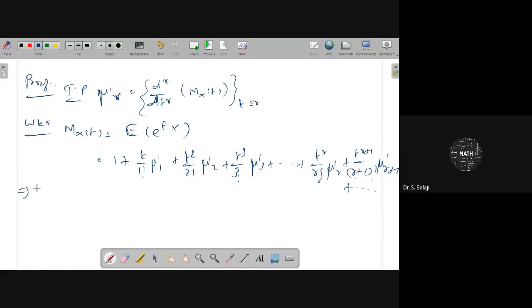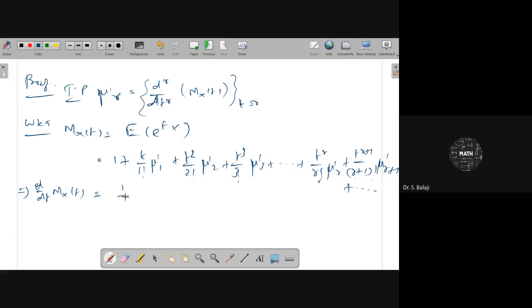Now we are in need of derivatives. First consider the first derivative, d by dt of mx of t. What terms do you get here? The derivative of 1 with respect to t is 0.